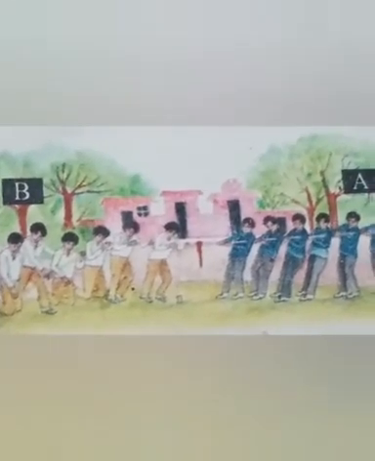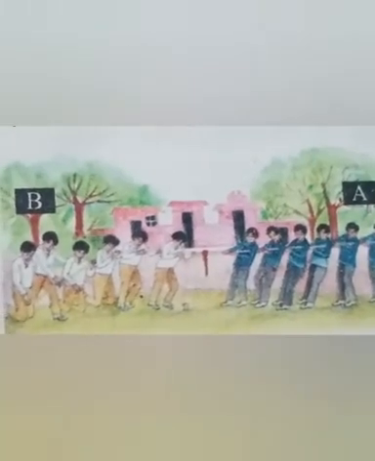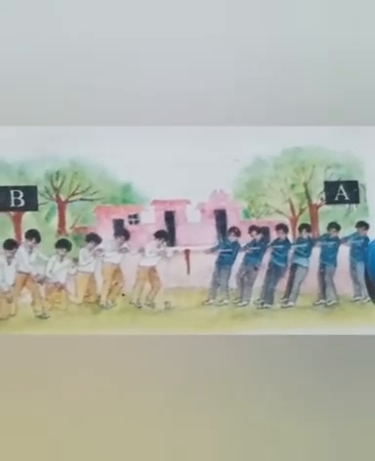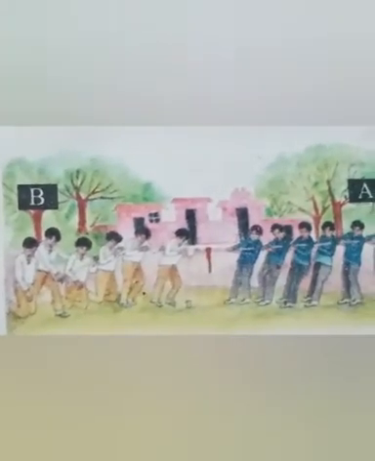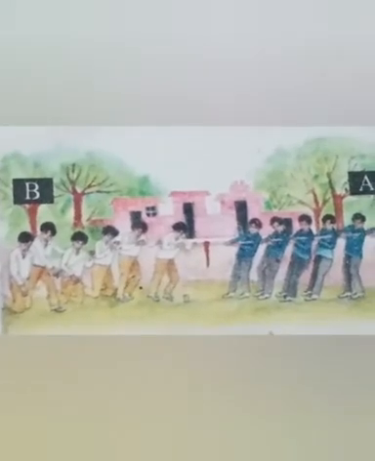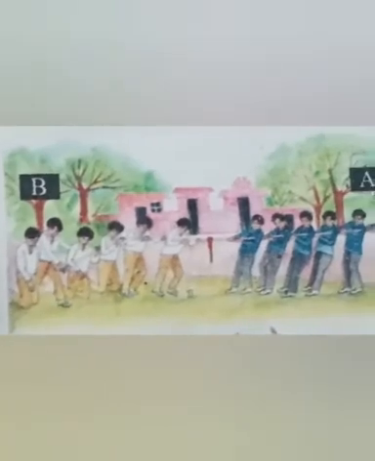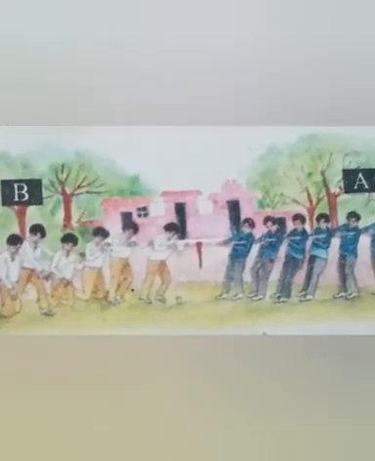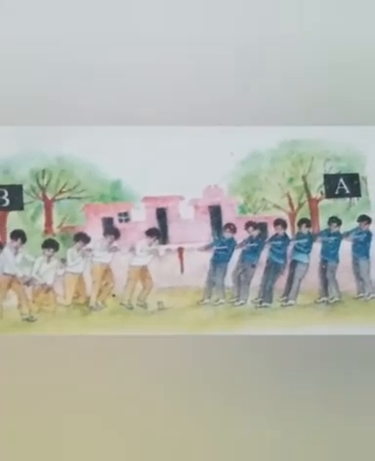If the total force of team A is greater than that of team B, then the rope will move in the direction of team A. And if the total force of team B is greater than that of team A, then the rope will move towards the direction of team B. And if the total forces of both the teams are equal, the rope will not move in any direction, and we will say that the body or the rope is in equilibrium.